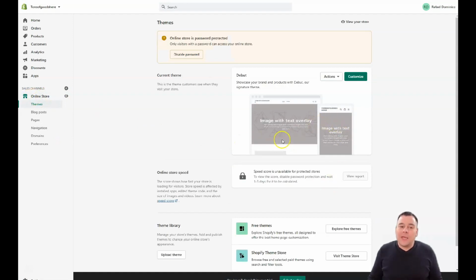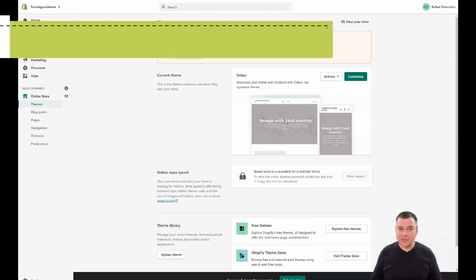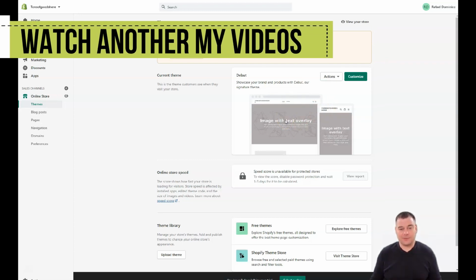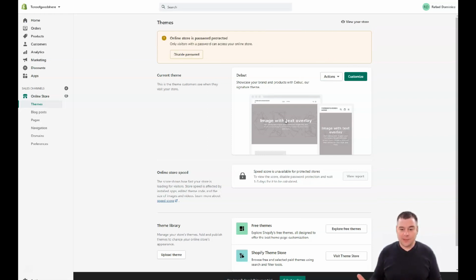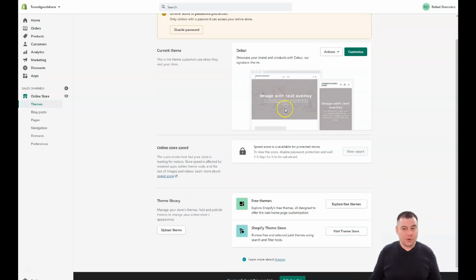A lot of people make the same mistake with Shopify. They're building their online stores on default themes. And when you jump into their shop, it's absolutely clear that this shop is not built from the ground up. It's not built with a pretty design. It's built just on a template that is straight default. So I suggest you use another theme.